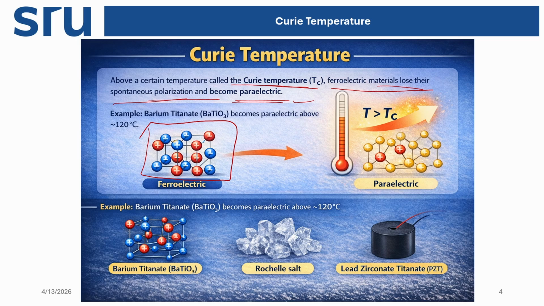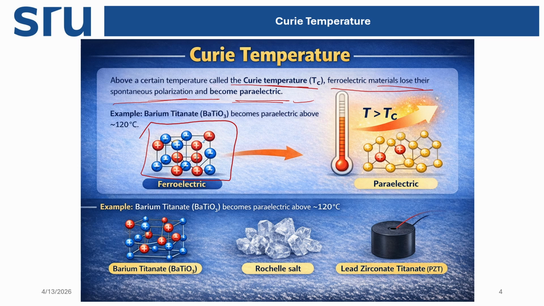Then it will lose its permanent dipole moment and its ferroelectric properties. The temperature at which it loses them is called the Curie temperature. Above the Curie temperature, the compound will not show ferroelectric properties, and below it, it will.